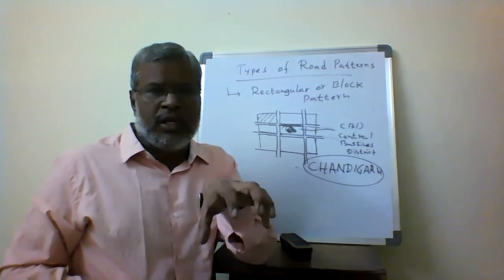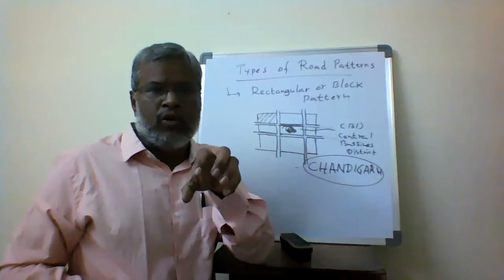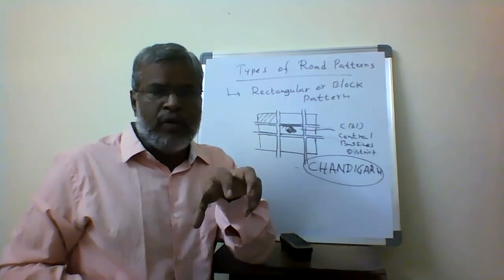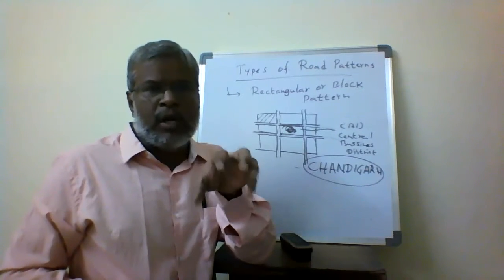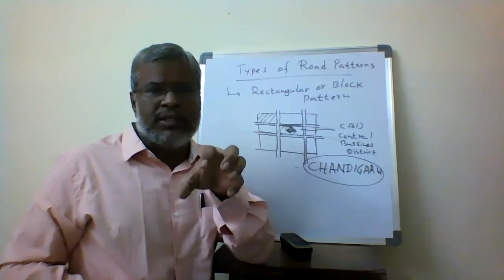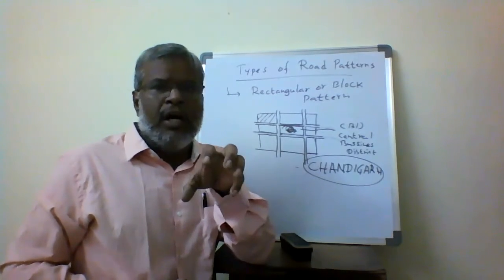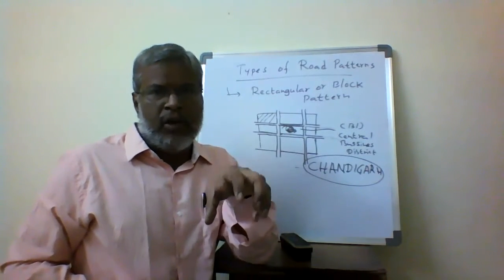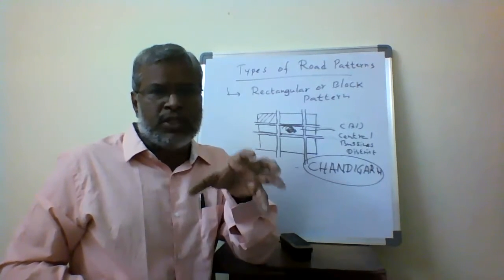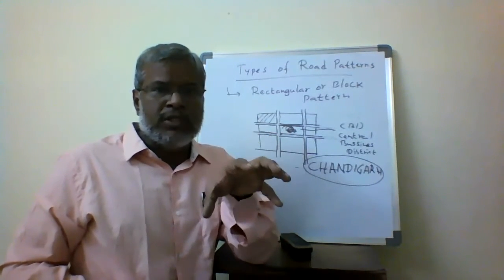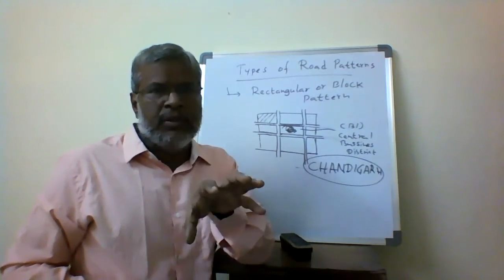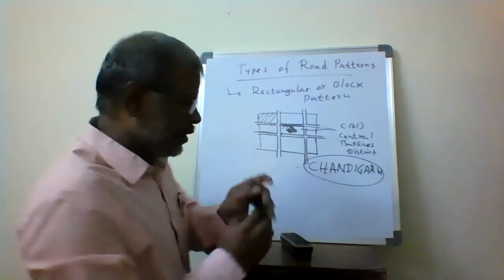So there will always be heavy traffic, and we are going to be wasting most of the time in the business area itself. Finally we are not going to complete our task or our work, and we are not going to come back. So that is the advantage of going for the rectangular block pattern. That's why they provide road patterns for different purposes and objectives. The main objective is that we have to reduce the traffic on the major or important roads. That is the main objective we are going for with the road patterns.